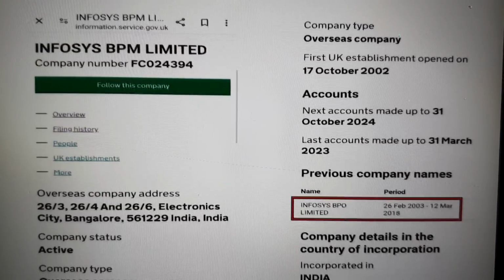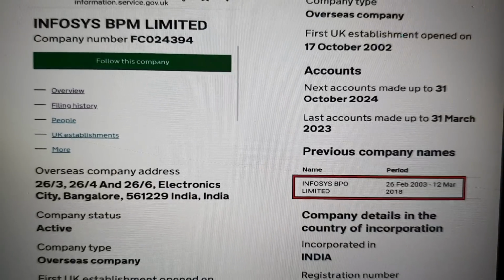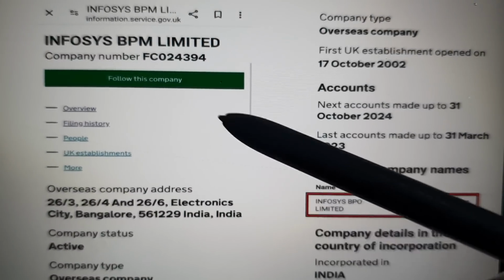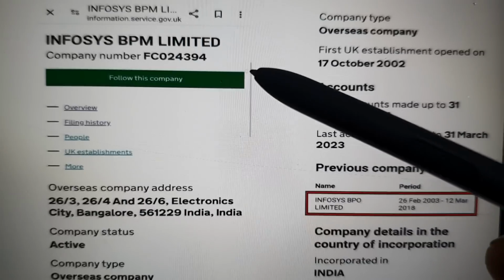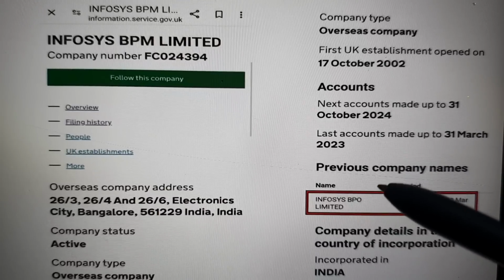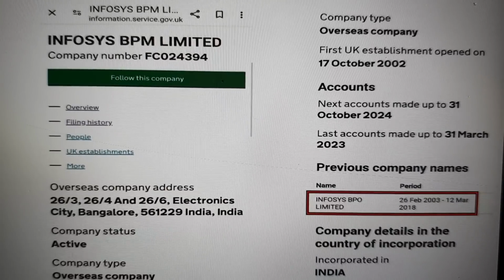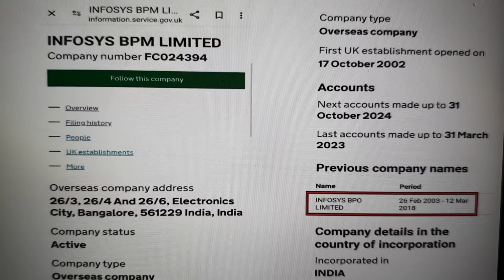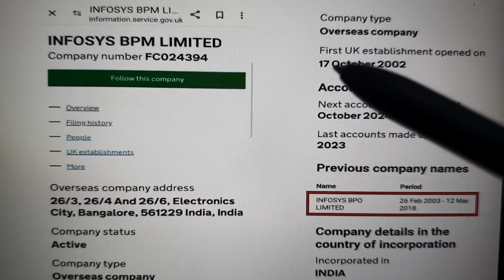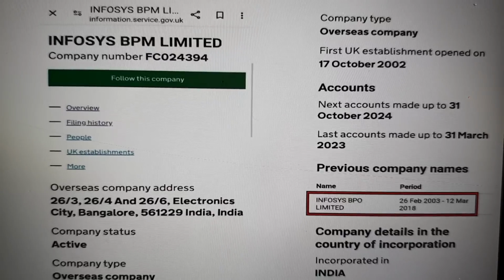And the first thing I'd like to point out about this company, Infosys BPM Limited, is when you scroll down on the overview page, okay, so this will fill your screen. Remember, these are screenshots taken from it. You'll scroll down and you'll see previous names that they were registered as. Now, any change of name has to be registered on here, and it will be shown on this overview page. If it's not on this overview page, it hasn't been registered.